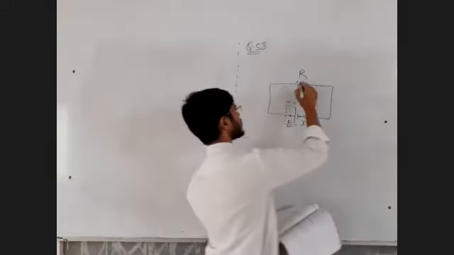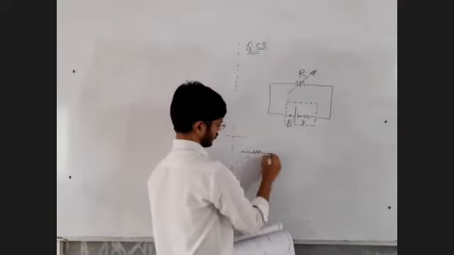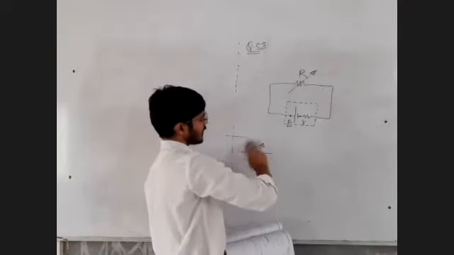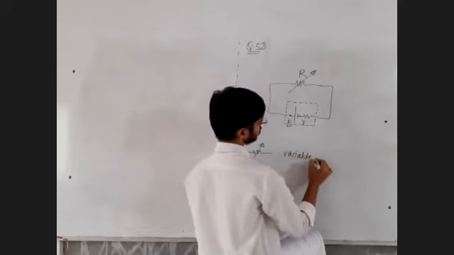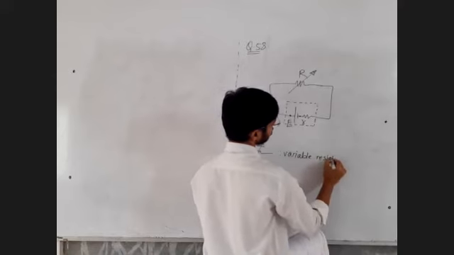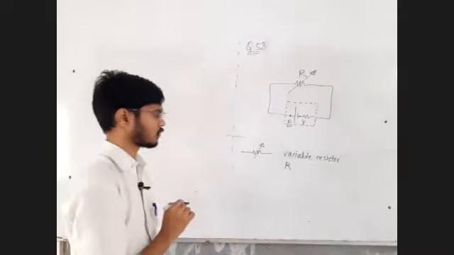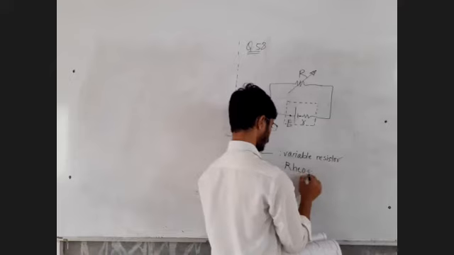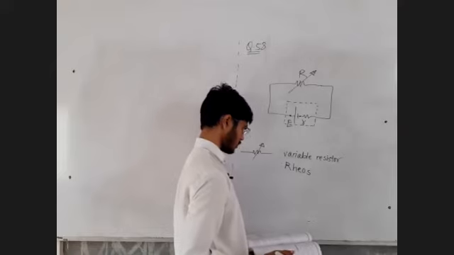So this is a variable resistor. This is the symbol of variable resistor. This resistance can be changed. The value of resistance can be modified, adjusted. It is also called as rheostat. What is the spelling? Rheostat. I have to check.